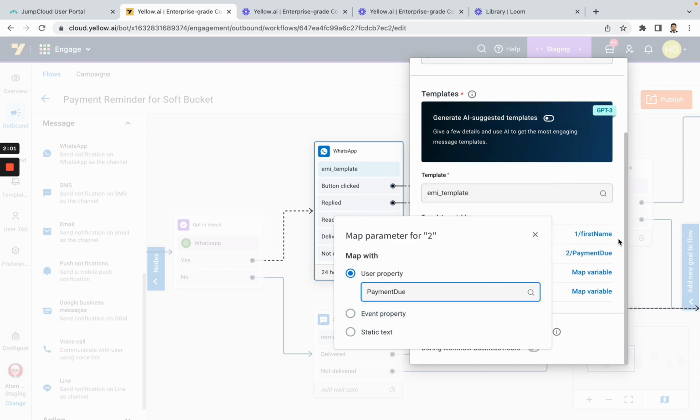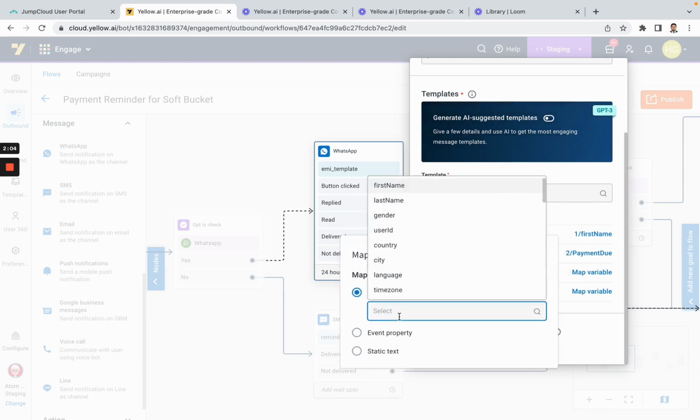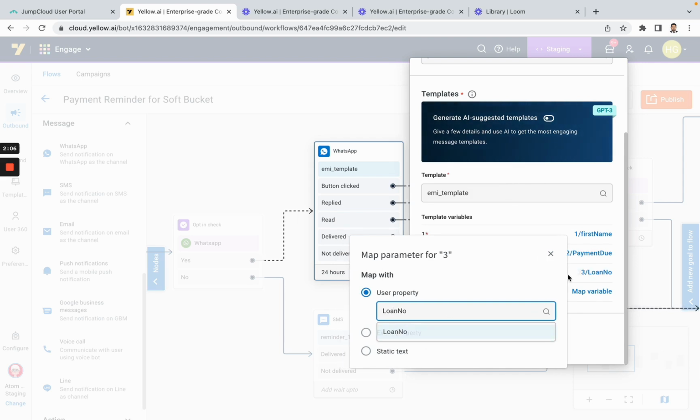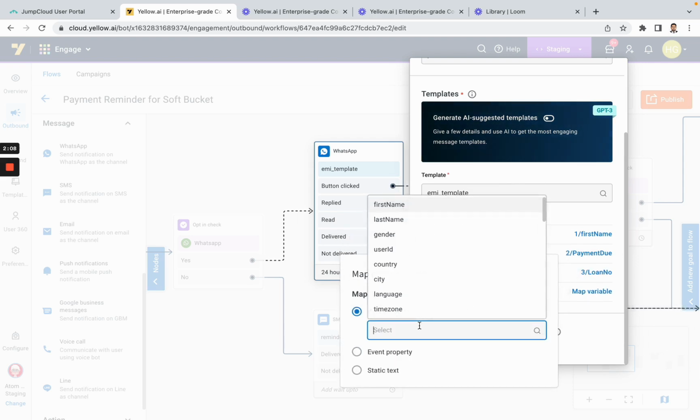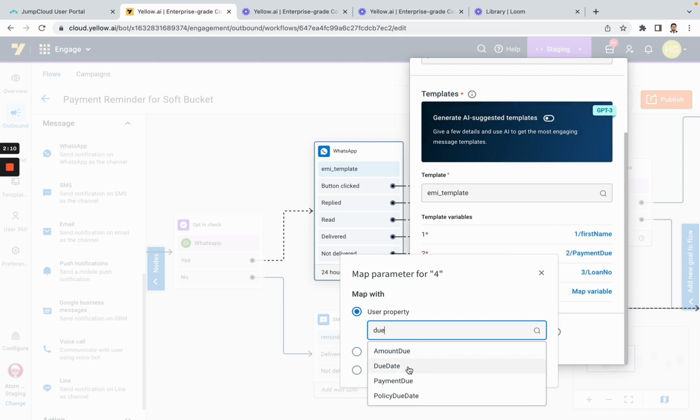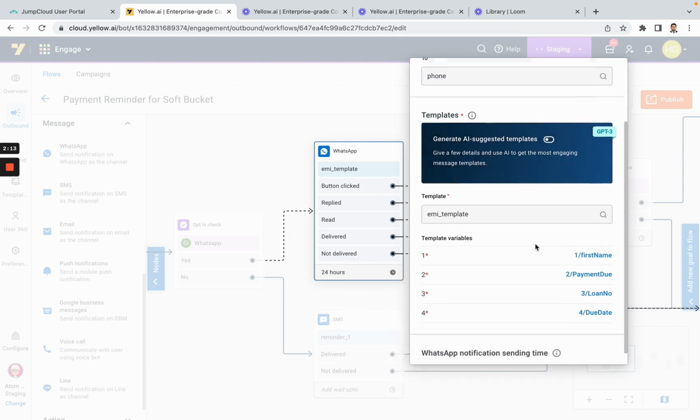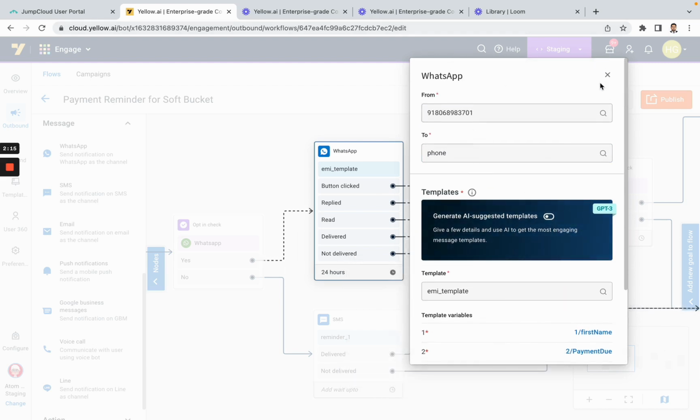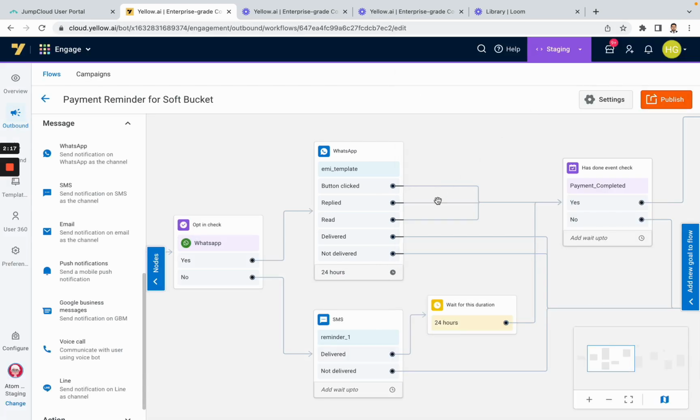We can link it to the different properties we have in our user 360 and then configure it accordingly. And these templates are created in our template manager, which are auto-approved by Meta.